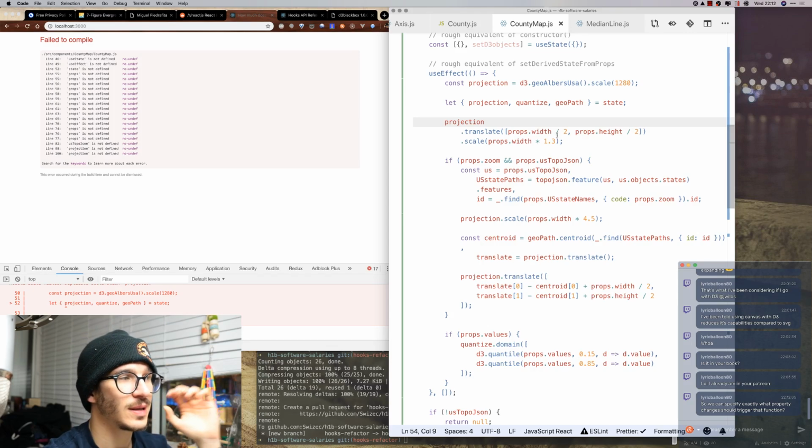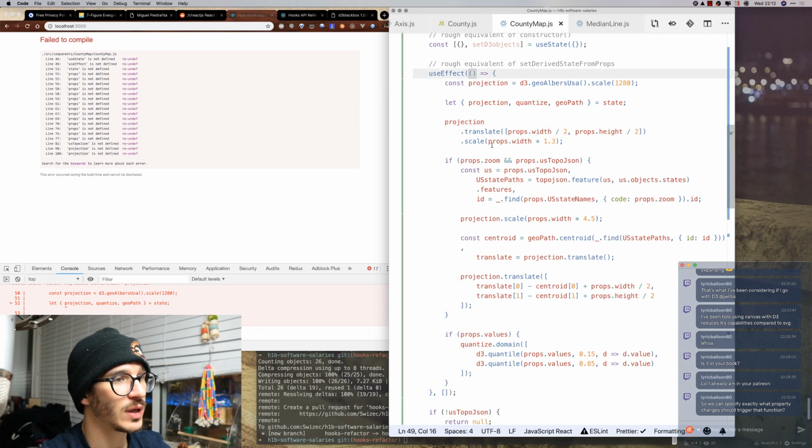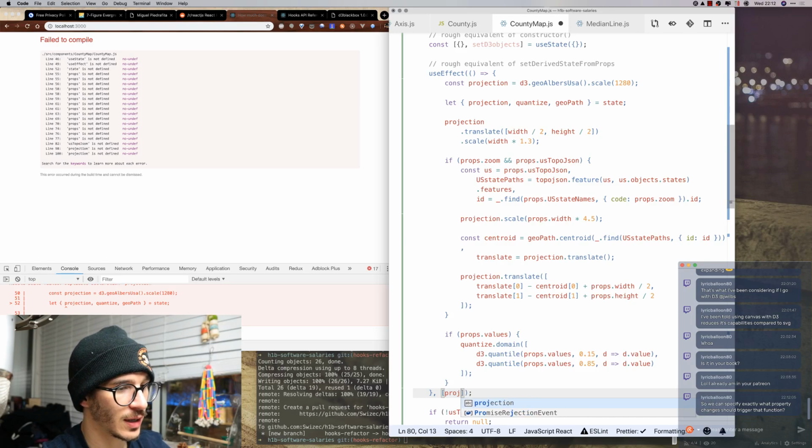yes, that is the best thing about useEffect, is that we can specify exactly which changes in which props or which values trigger the recalculation of this thing. So we have projection gets updated on width and height changes, which means we can add projection, width and height here.